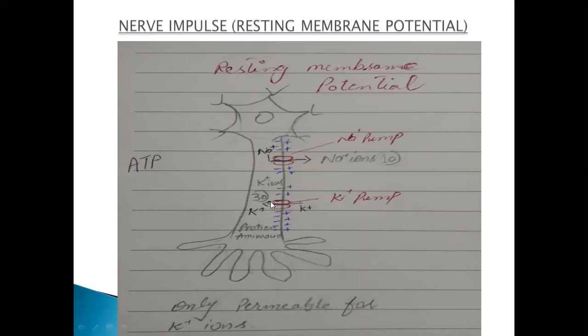And if you see, the potassium ions are 30 times more concentrated. Here you can see these are the potassium ions. They are 30 times more concentrated. They are high inside of the cell than outside of the cells. Their concentration is higher inside of the cells, and that is 30 times higher than the outside of the environment. Okay, now what happened here?